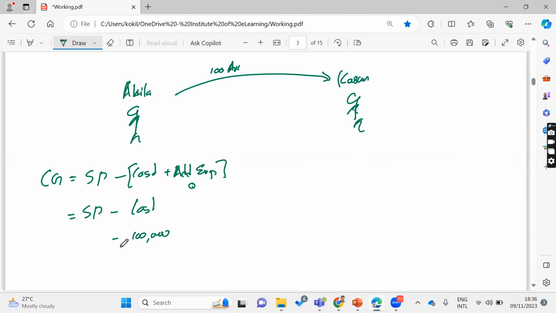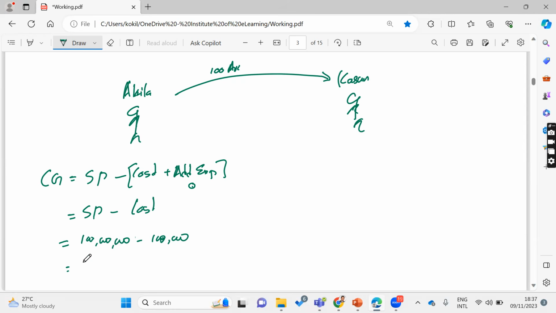Then the selling price, now the selling price is 100 million. The cost is 100,000. Then how to calculate the gain?